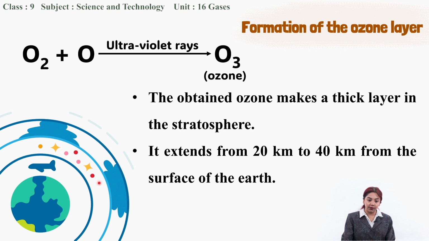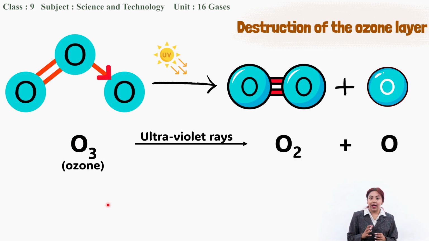So from the surface of the Earth to here, this is all our stratosphere, and it extends up to 50 kilometers. And the ozone layer starts from 20 kilometers from the Earth's surface, and another 20, making it 40 from the Earth's surface. So the ozone layer resides inside the stratosphere layer.